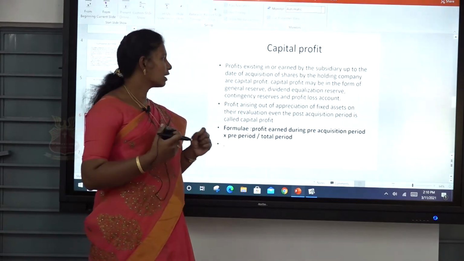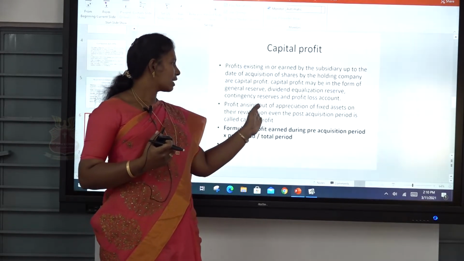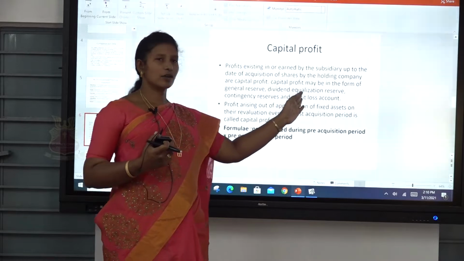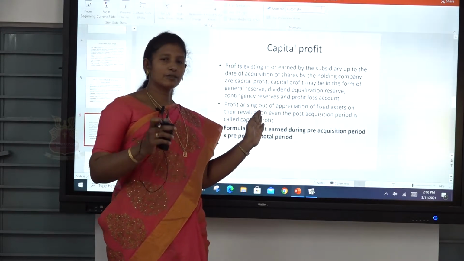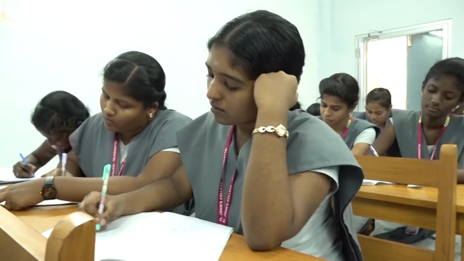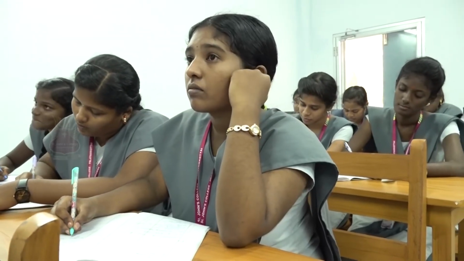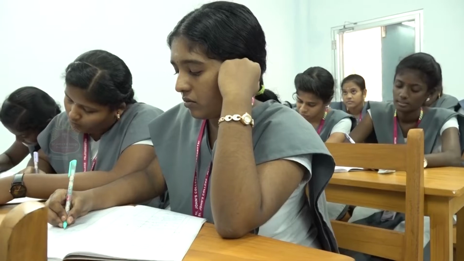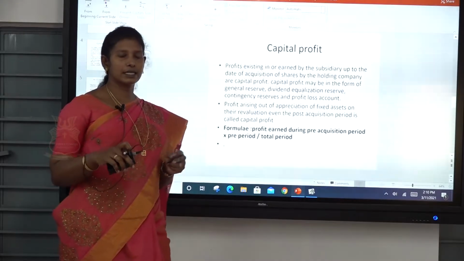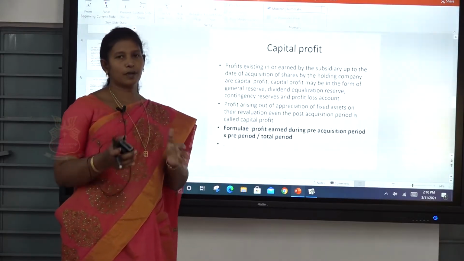We have to calculate the profit arising out of appreciation of fixed assets on their revaluation. It is simply the profit or loss on revaluation of assets. So profit on revaluation of assets should be treated as capital profit.